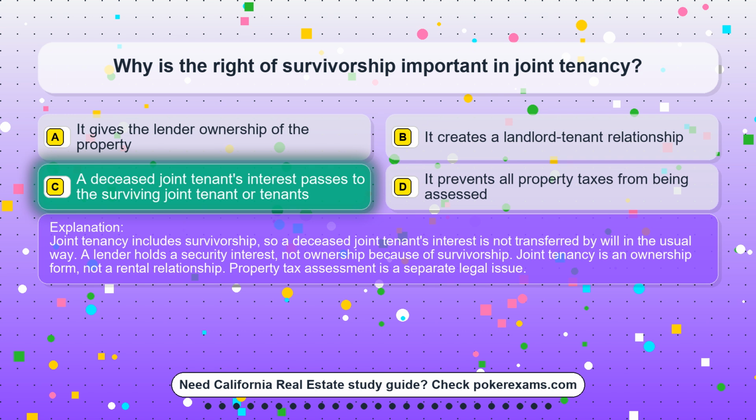A lender holds a security interest, not ownership because of survivorship. Joint tenancy is an ownership form, not a rental relationship. Property tax assessment is a separate legal issue.